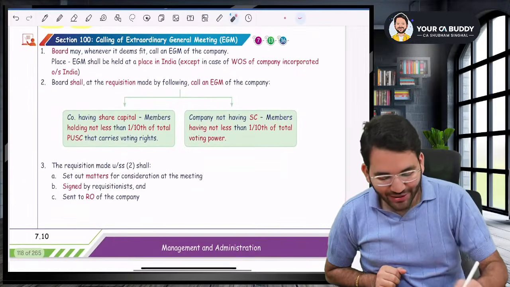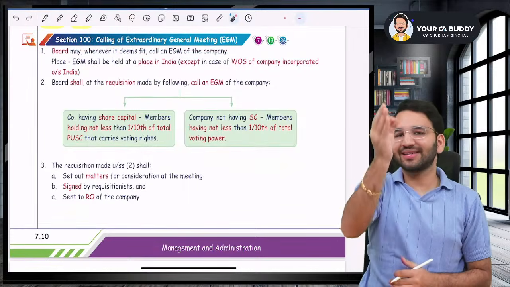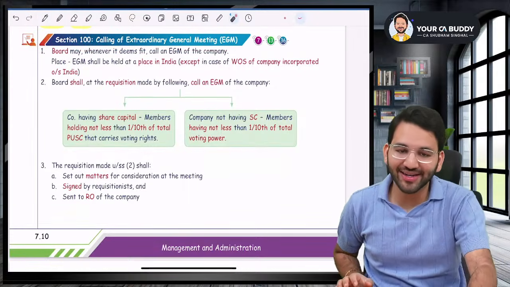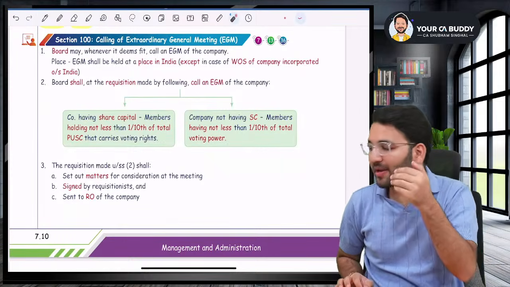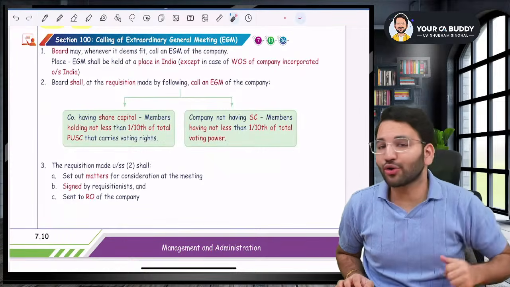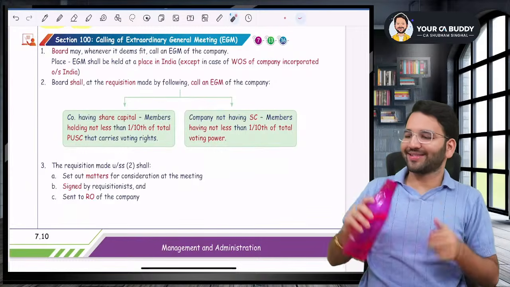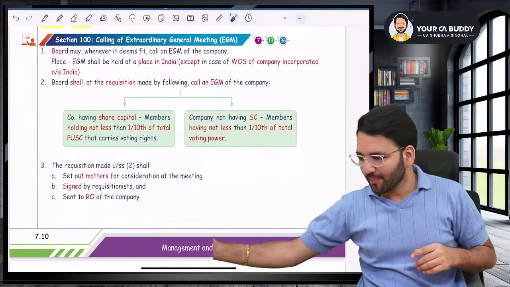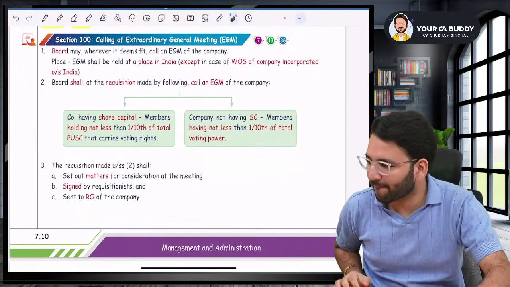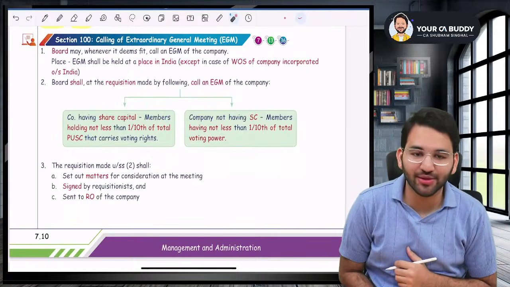Now coming to the next section, very, very important, section 100, calling of EGM. Guys, listen to me very carefully. I need your 100% attention. For those students who are my class students, you should repeat. You should read from the notes also that we made in the class. Section number 100, calling of an extraordinary general meeting. Listen to me very carefully.